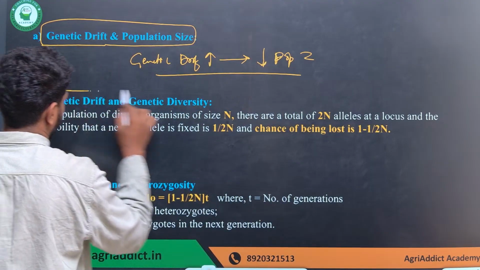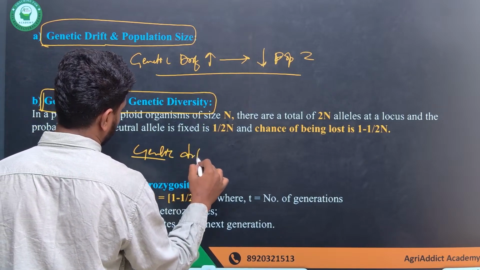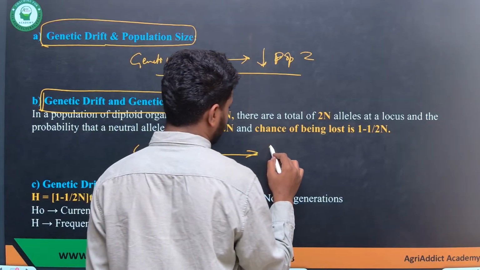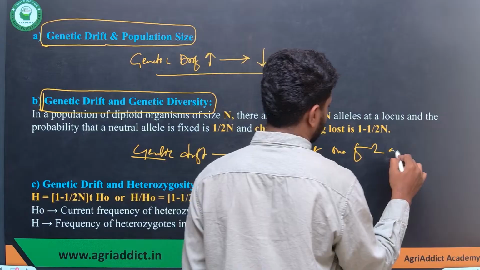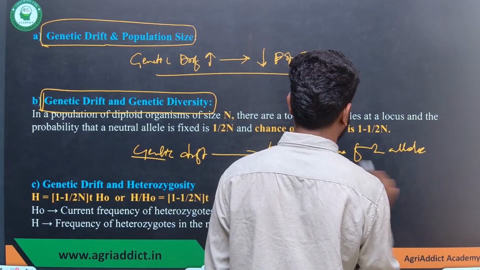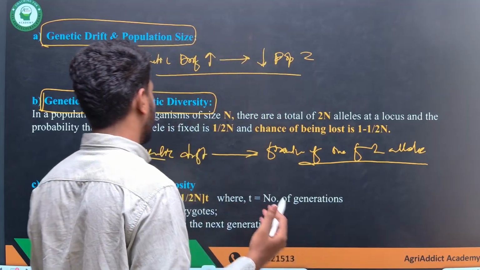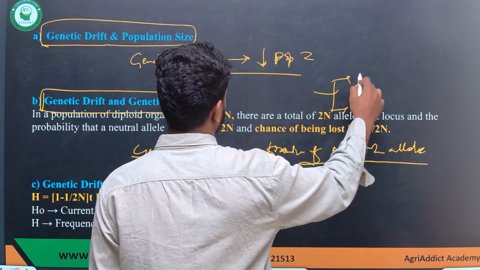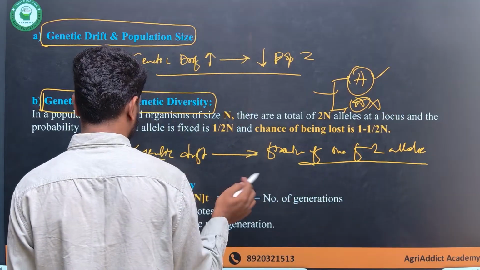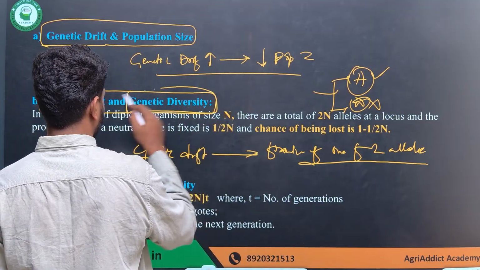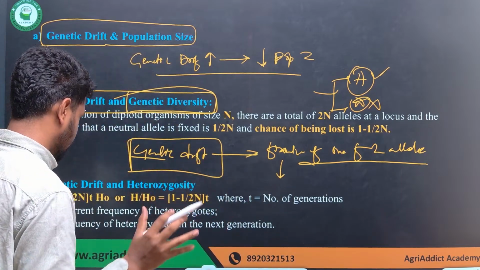And next thing, genetic drift and genetic diversity. See, if genetic drift is occurring, this ultimately leads to fixation of one of the two alleles. This is its ultimate fate if genetic drift is occurring over the years, over the generations, over a period of time. So ultimately, if you are talking about two different alleles, one allele will be fixed and the other allele will be lost. That's the reason the genetic diversity will decrease because of genetic drift. Okay, this is its relationship.